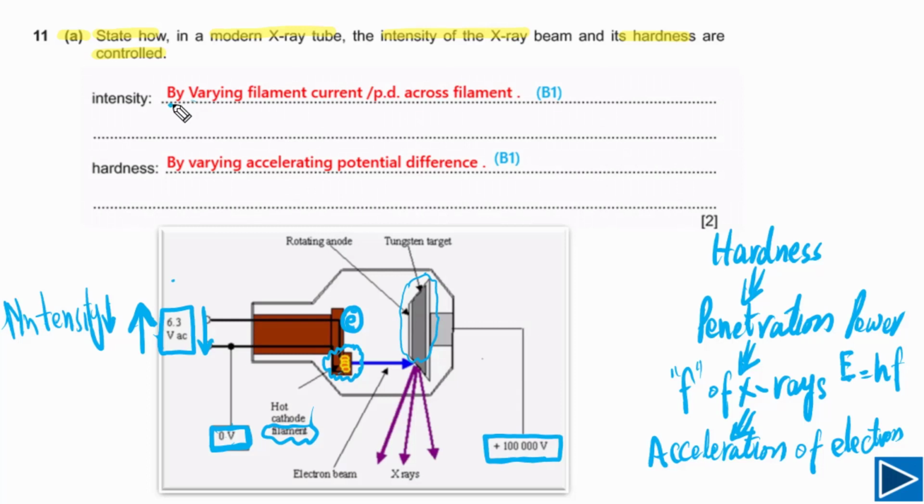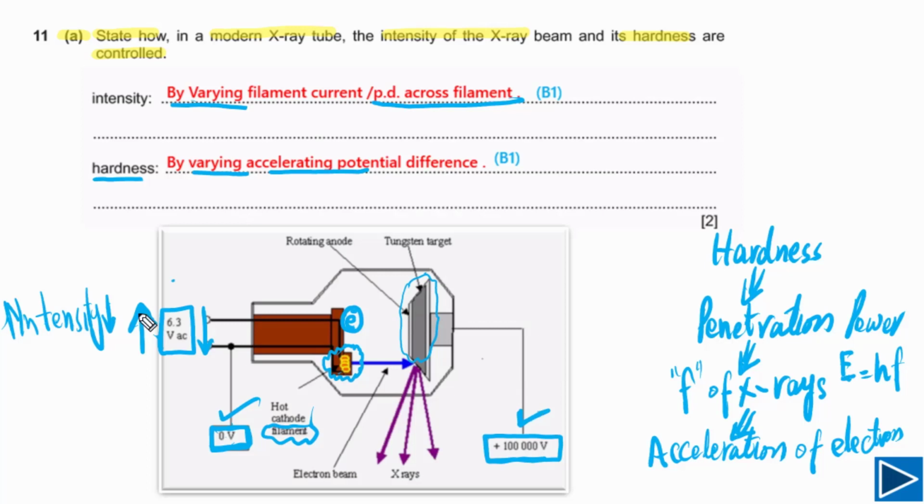This is how you can write down your final answer. You can simply say that by varying potential difference across filament, if you vary this one, you can control the intensity of X-rays. In order to control hardness, you need to mention that by varying the accelerating potential difference, the potential difference between cathode and anode, by increasing it you can increase the hardness, by decreasing it you can decrease the hardness.